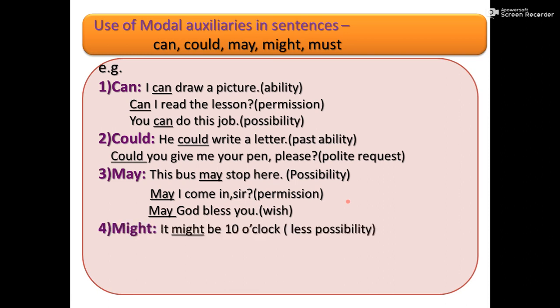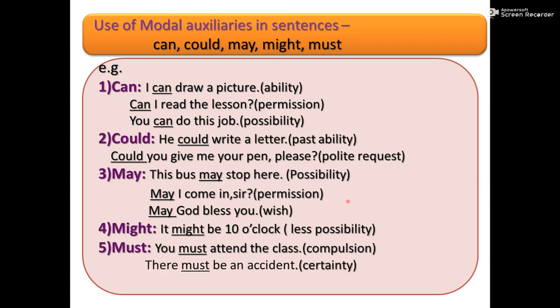Fourth, might. It might be 10 o'clock. Here might is used to show less possibility. Fifth, must. You must attend the class. Here must is used for compulsion. There must be an accident. Here must is used to show certainty. She must be very tired. Here must is also used to show certainty.